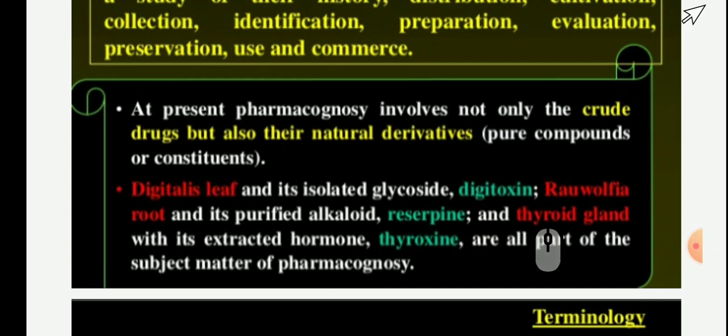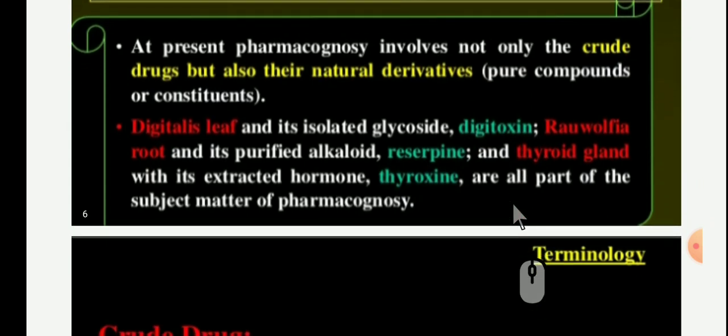Digitalis is a well known anti-arrhythmic drug. Then Rauwolfia root is an important part from which we can isolate the alkaloid reserpine. Rauwolfia is a well known anti-hypertensive drug.